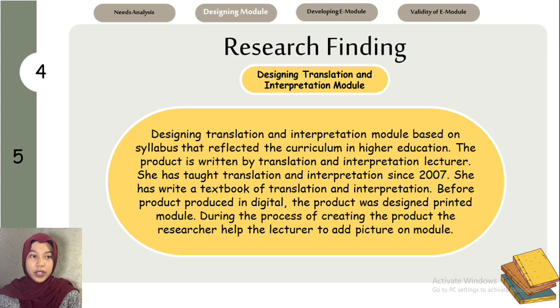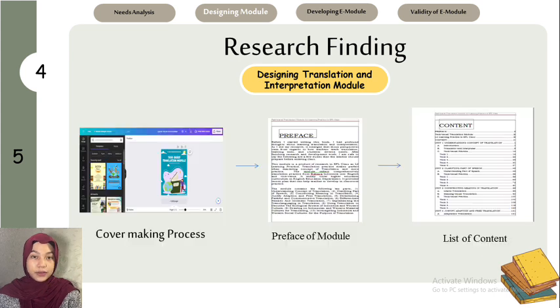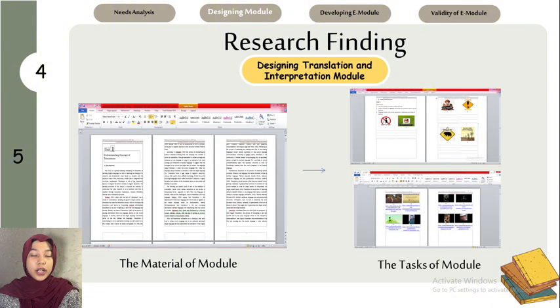She has taught translation interpretation since 2007. She has written a textbook of translation interpretation before. And before product produced in digital, the product was designed in printed module. During the process of creating the product, the researcher helped the lecturer to add picture tasks on module. So the first is cover making process. The researcher used Canva application for the design cover, and then preface of module and list of content, and the material of module is the point of module. And after the material, there are the tasks of module.